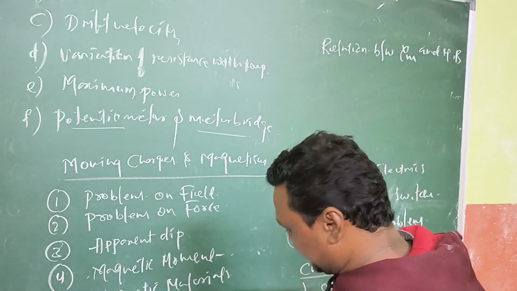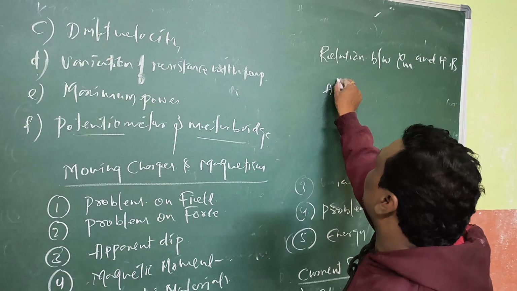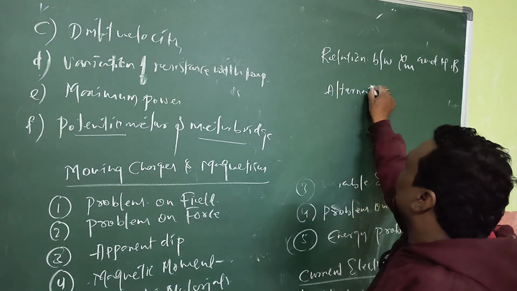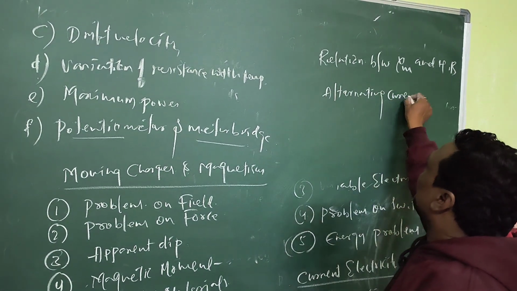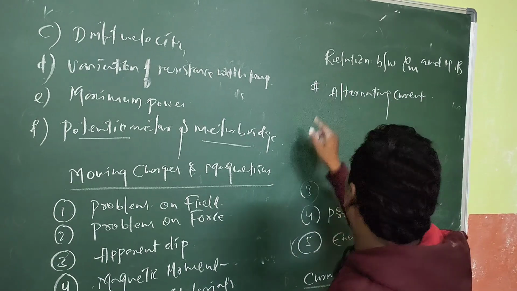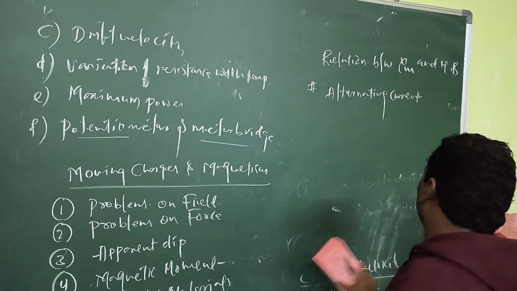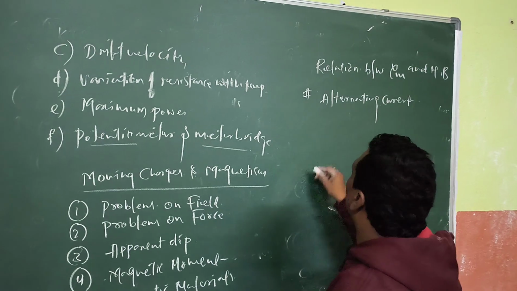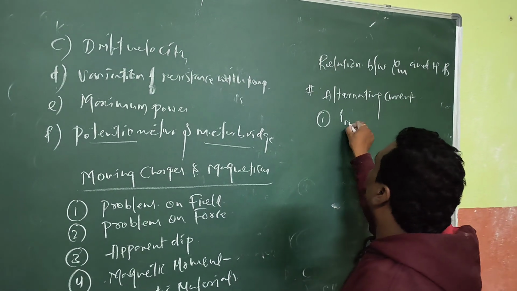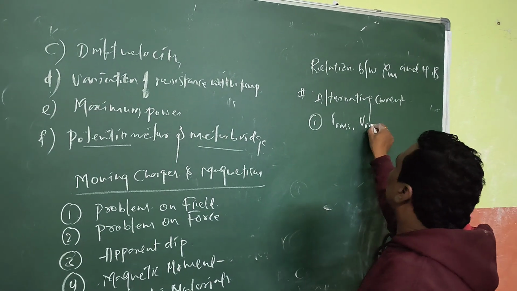Okay, and next one is alternating current. In alternating current, you have to focus on how to take IRMS, VRMS.